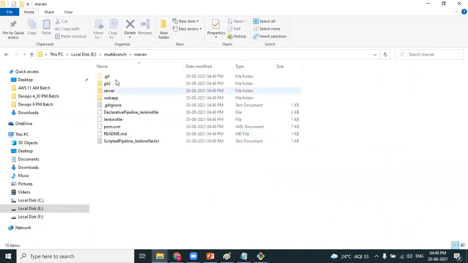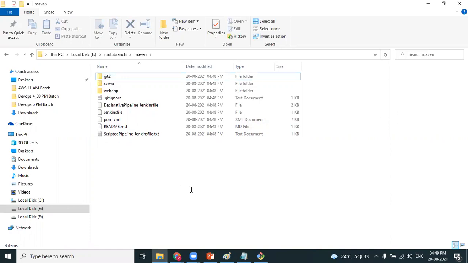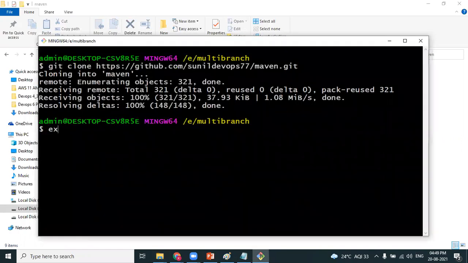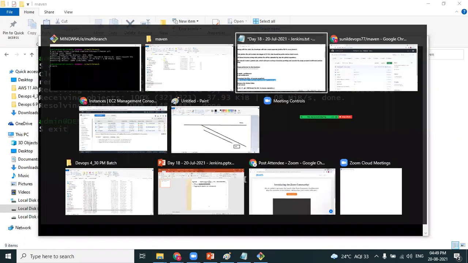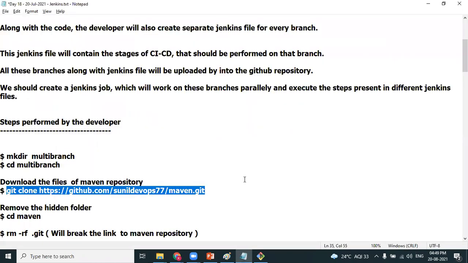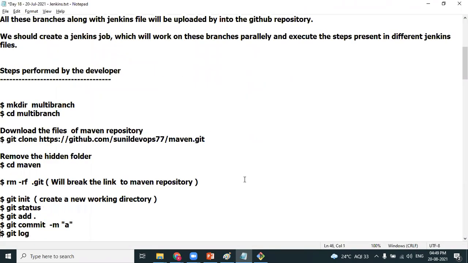Can you see there's a hidden folder, .git? So I remove this, because we already have a working directory. Now it is no more a working directory. You converted it back into a local file. Yeah, you're right.